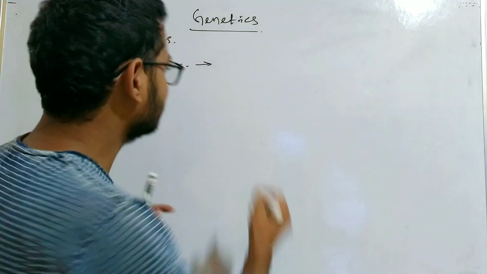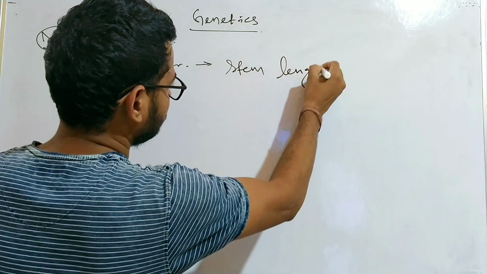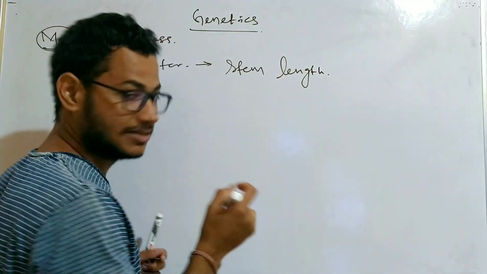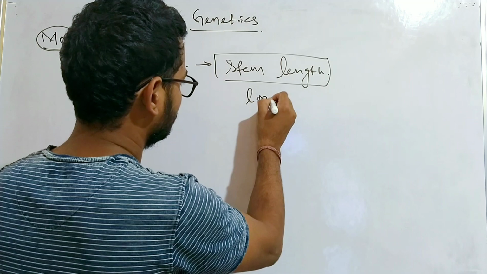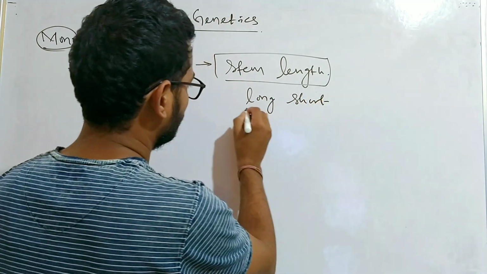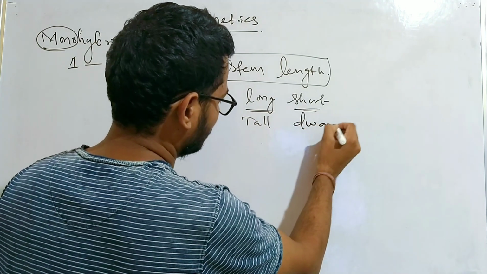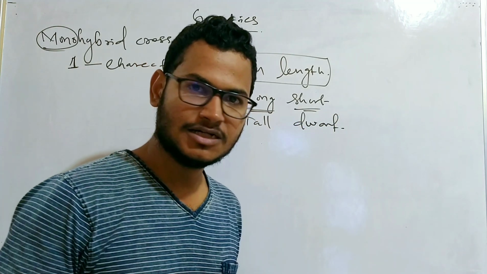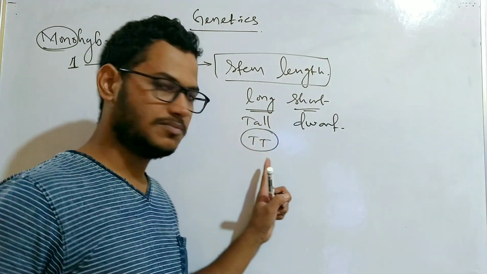So look at this. One character here is the stem length. The stem of the plant may be long or short. When long, it is a tall plant. When short, it is a dwarf plant. Clear? So the character tall is represented by 2 alleles. Both are capital.